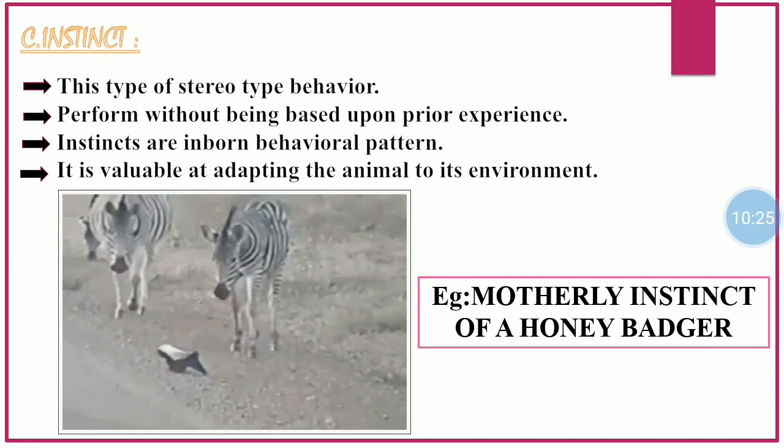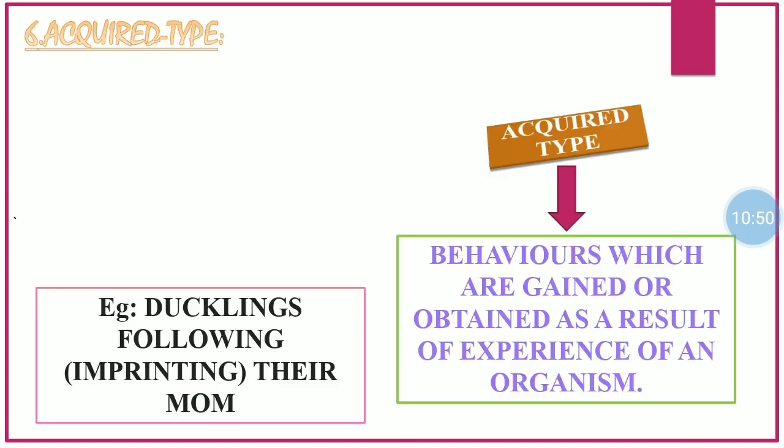Instinct is a type of stereotype behavior. It is performed without being based upon prior experience. Instincts are inborn behavior patterns. They are valuable at adapting the animal to its environment. As for example, you can see here the motherly instinct of a honey badger as it protects its baby from zebras.